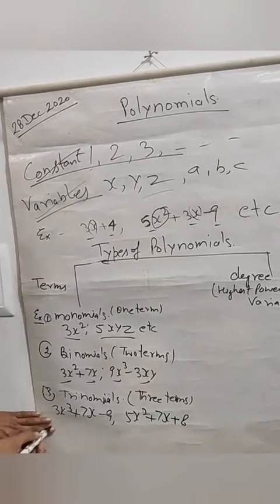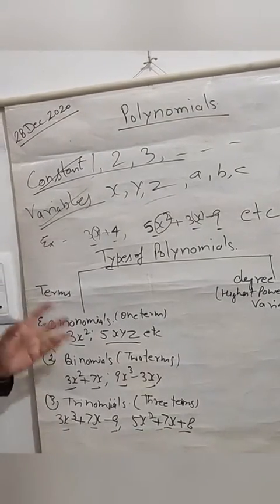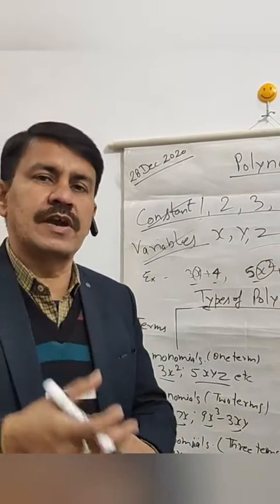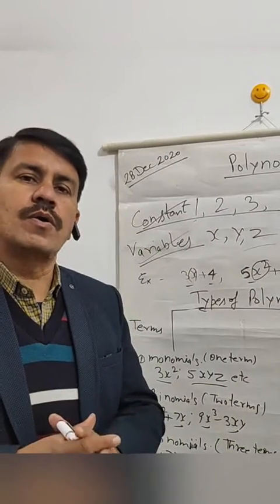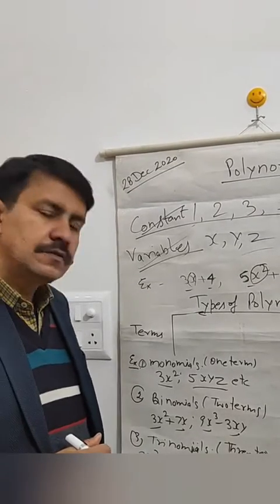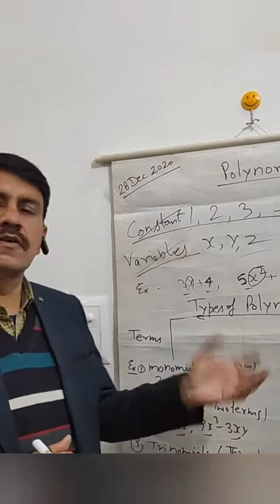Here you see there are three terms. So this is known as trinomial. And if you have four terms, that is known as quadrinomial, and so on. Or on the other hand, you can say this is a polynomial having three terms, this is a polynomial having two terms, this is a polynomial having one term.